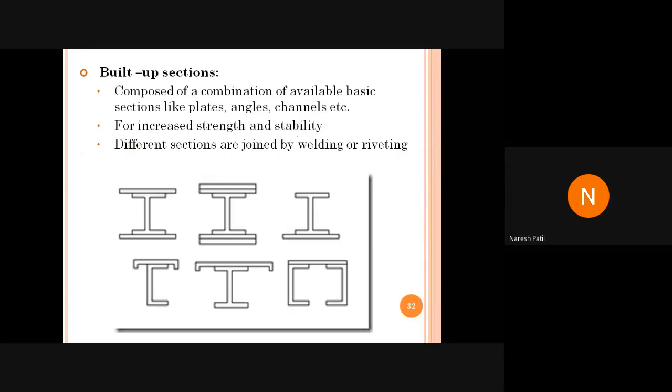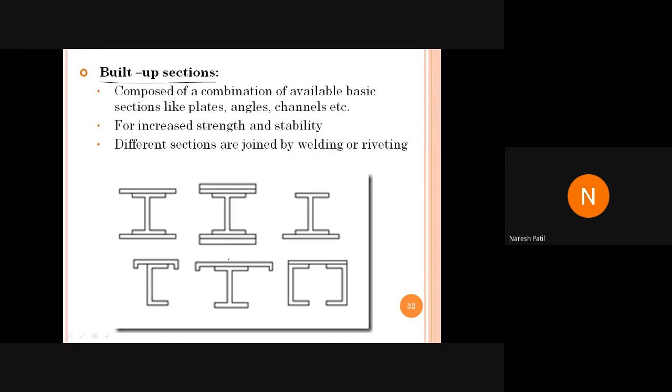Then we have built-up section. So first of all, I would like to clarify built-up section and rolled section. अभी आपने जो देखा, angle section, T section, channel section, I section, those are all hot rolled sections. Those sections are readily available in the market.